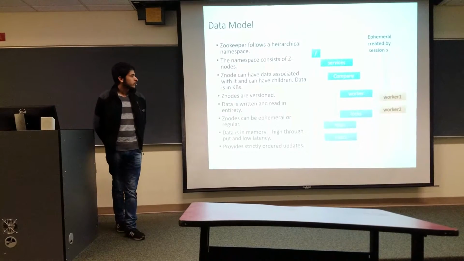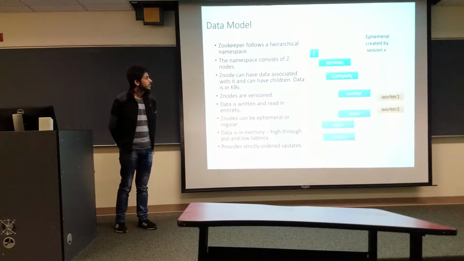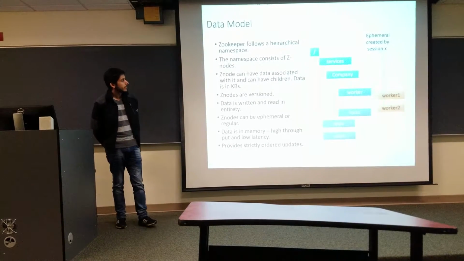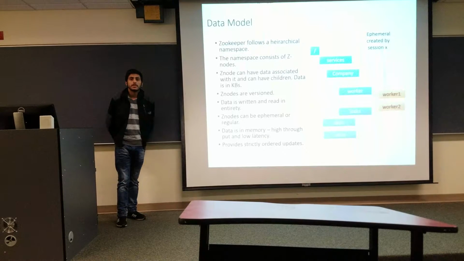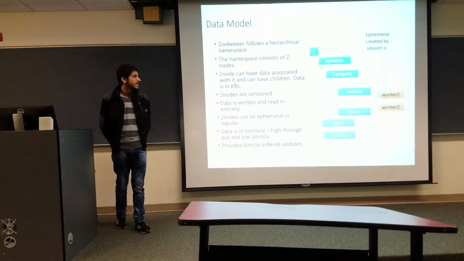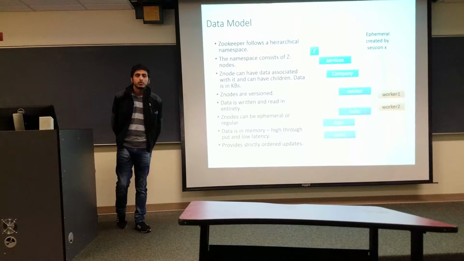Worker 1 and worker 2, which are the child nodes of worker, are called ephemeral znodes. The term ephemeral is used here because whenever the process that creates worker 1 and worker 2 dies, those znodes are automatically deleted. So they are called ephemeral.